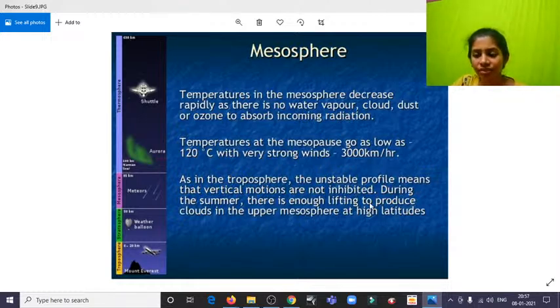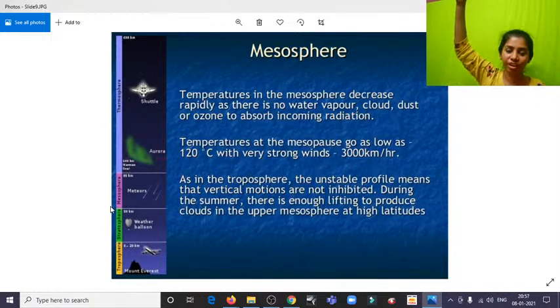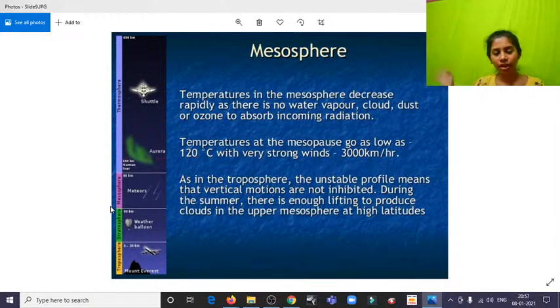During the summer, there's enough lifting to produce clouds in the upper mesosphere at high latitude. The mesosphere is where all the meteors happen. They are very far away from us when we are standing here on the Earth, when we see all these meteors and meteorites passing. That is where the mesosphere is. In this mesosphere only we find all these meteors.